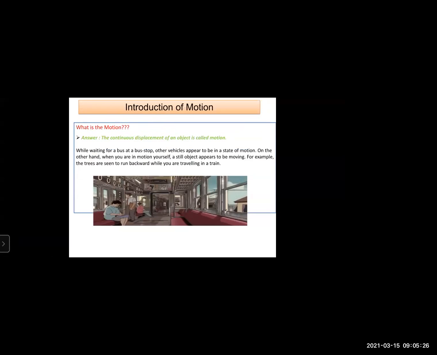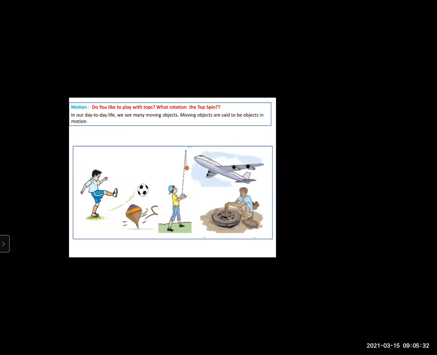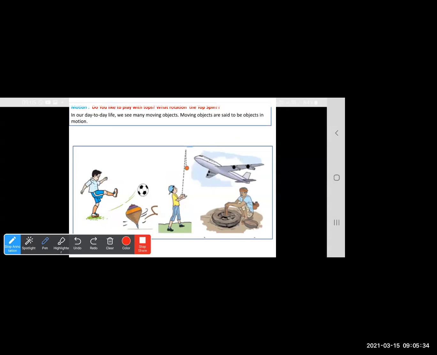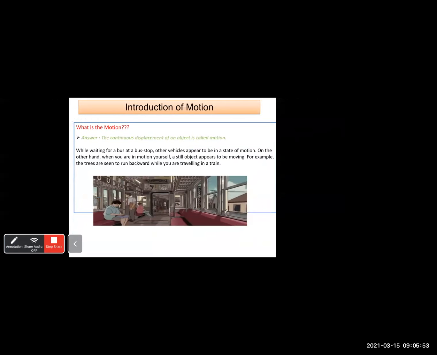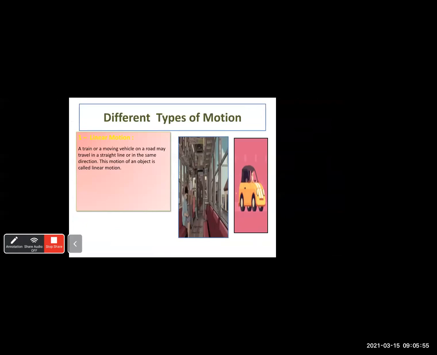Now let us learn about the different types of motion, as you all have seen in this example. When the ball was kicked, it was moving in a straight manner. This top was rotated. Again here the potter was making a pot, and the wheel was moving in a different manner, that is a circular manner. So on the basis of the motion, we are going to classify them into different types.